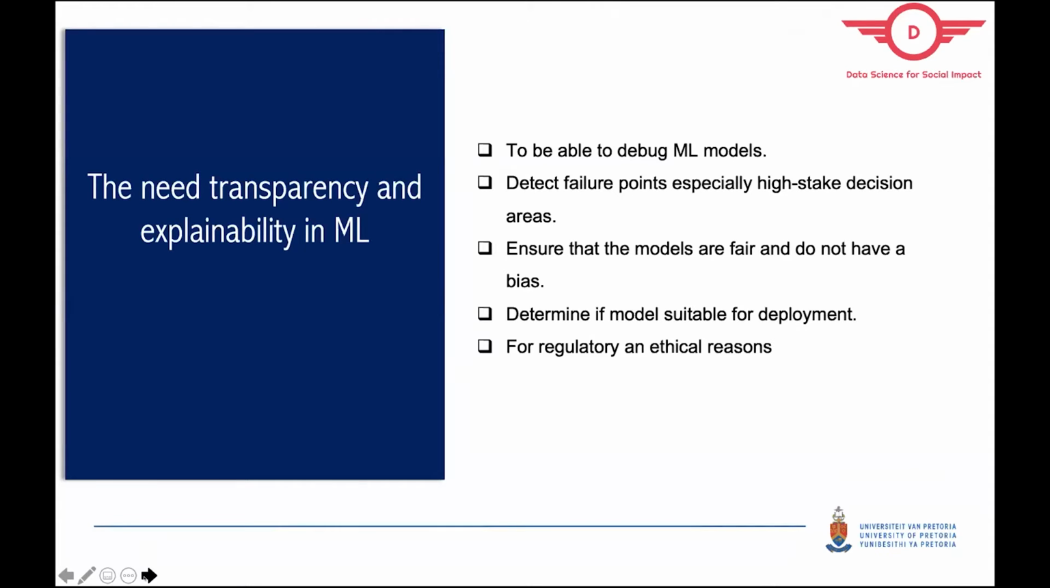So I'll just take a step back in terms of the history and literature around explainability in machine learning. The need for transparency and explainability all surrounds ethics, and I think that's why we're here today. It's for users to be able to debug their machine learning models to detect failure points, especially in high-stake decision areas, ensure that your models are fair and do not have any bias, and to determine if a model is suitable for deployment. And for the most important part, it's for regulatory as well as ethical reasons.